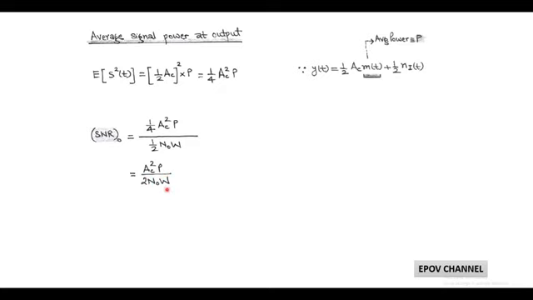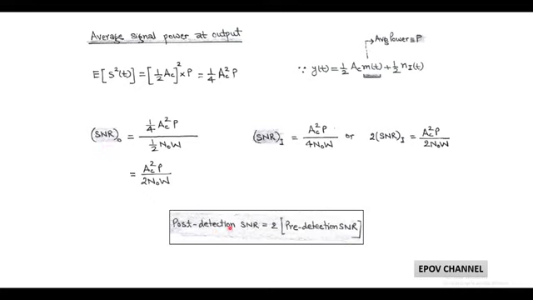Now, we can compare output signal to noise ratio with input signal to noise ratio. Since input signal to noise ratio equals A_c square P upon 4 N naught W, we can write twice of input signal to noise ratio equals A_c square P upon 2 N naught W. This A_c square P upon 2 N naught W is same as output signal to noise ratio. So we can say that post detector SNR is equal to twice of pre-detector SNR.